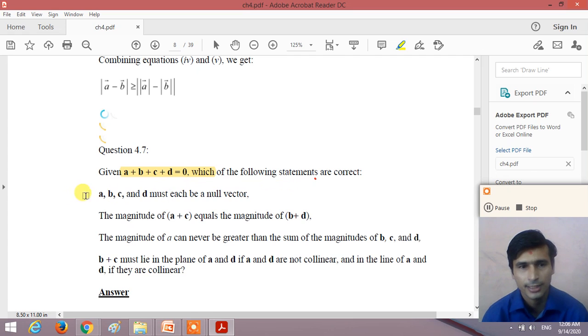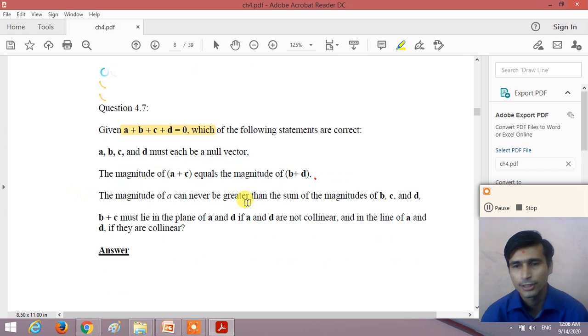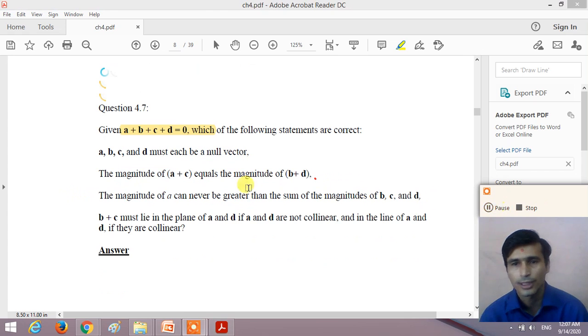The first statement is that A, B, C and D must each be a null vector. Is it that all four vectors are null vectors? Correct or not? Here the addition of all four vectors is 0. It is not necessary that if the addition of four vectors is 0, all four vectors must be null vectors.